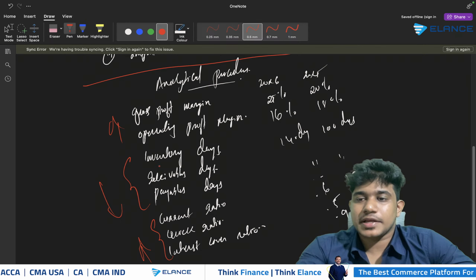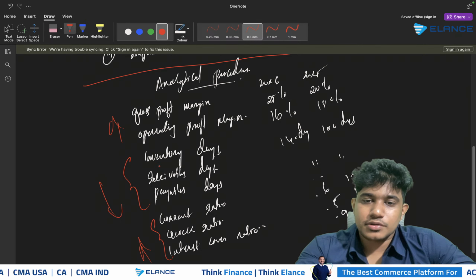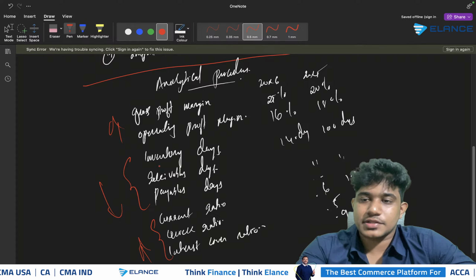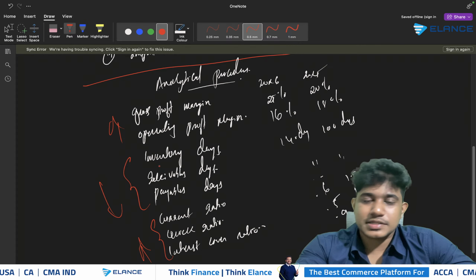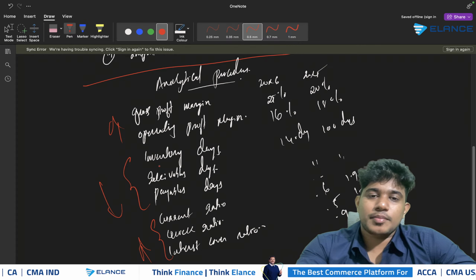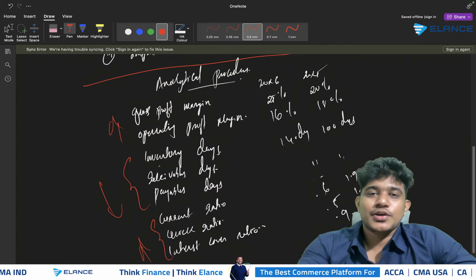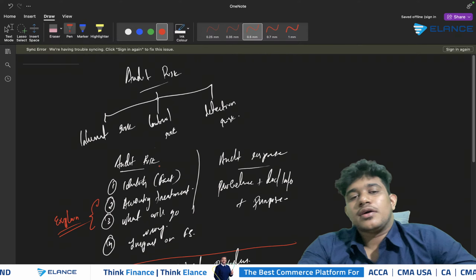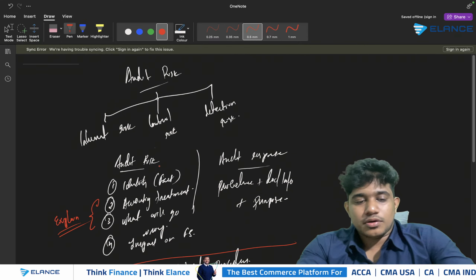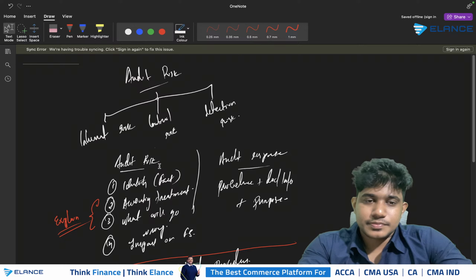Or there are some issues with the faulty inventory in the warehouse, in addition to which the company's inventory days has increased from 100 days to 140 days. You can mention that. So you can write the risk considering the things that are mentioned in the scenario together with the analytical procedures and give your answer. So this is how you need to consider the questions of audit risk.